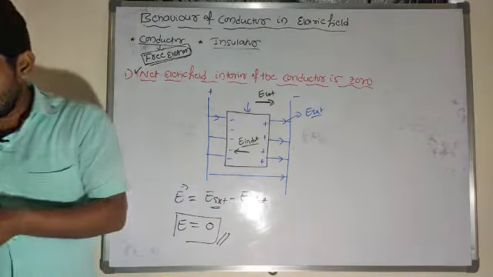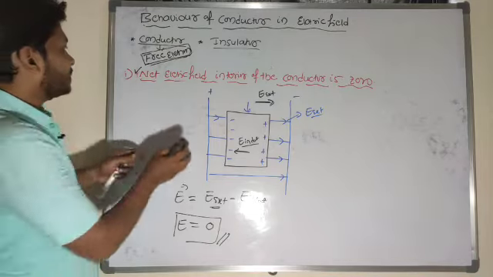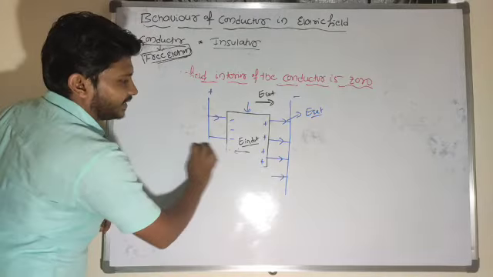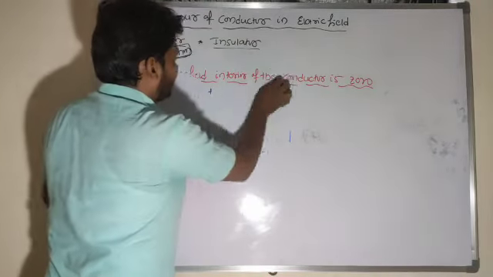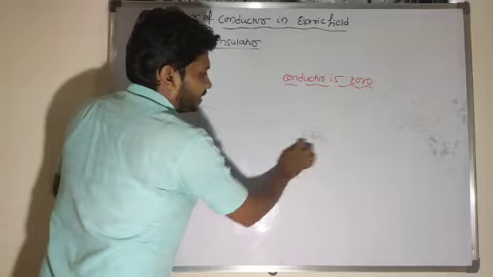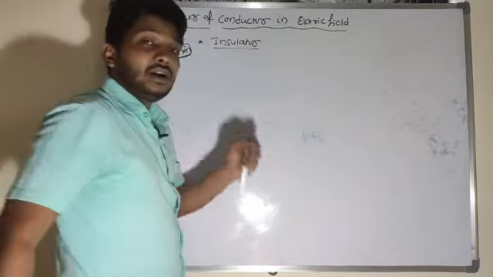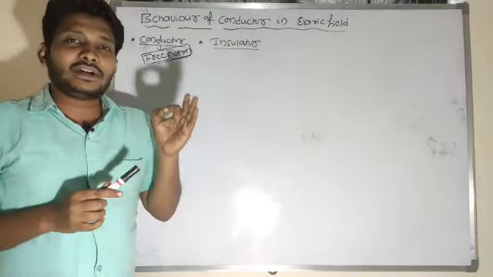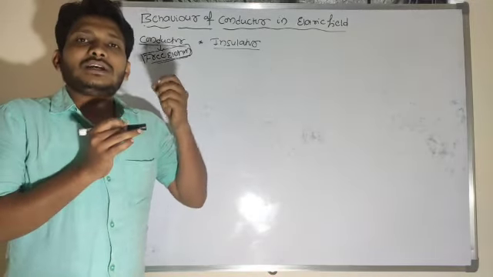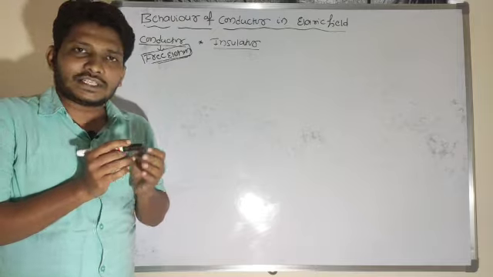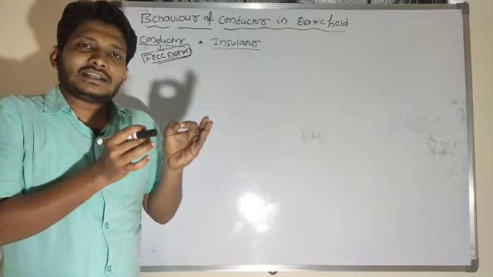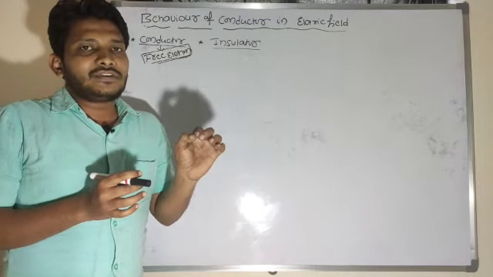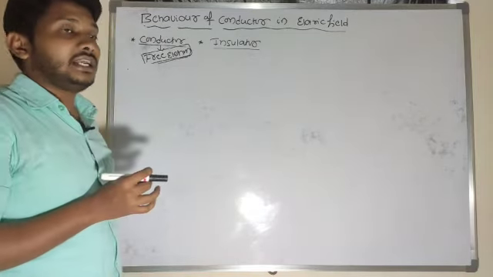So we'll move towards the next property. The next one is the direction of electric field. What will be the direction of electric field here? The electric field is always normal to the surface here. Normal to the surface in the sense that the electric field is always directed perpendicular to the surface here. Why the electric field is always normal to the surface, I need you to understand here.